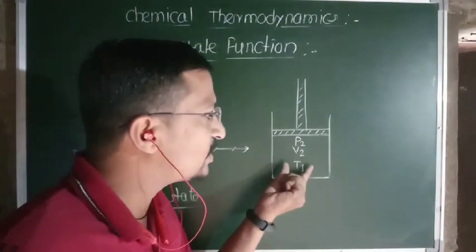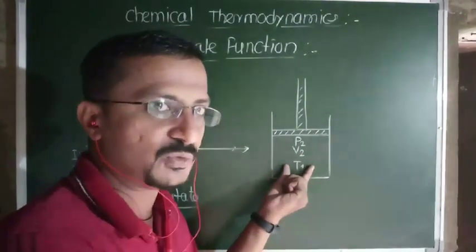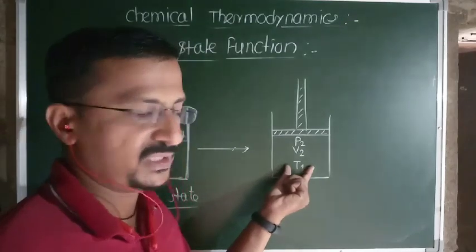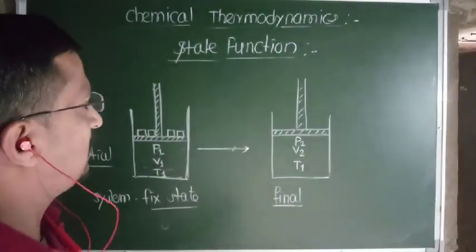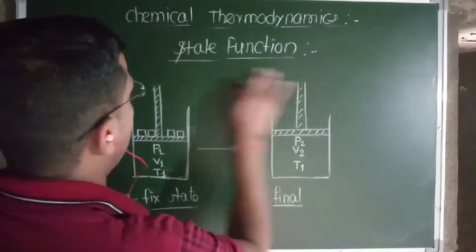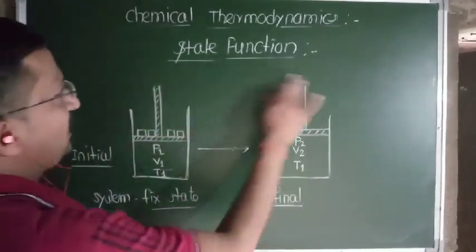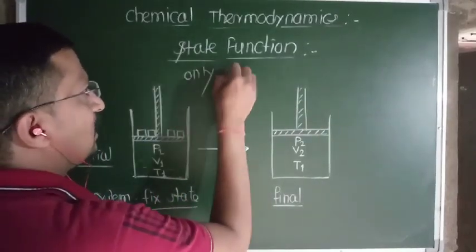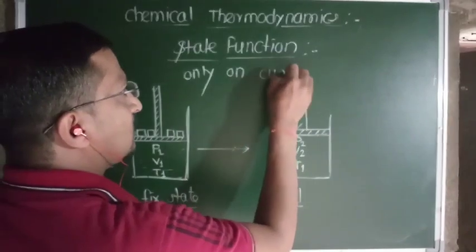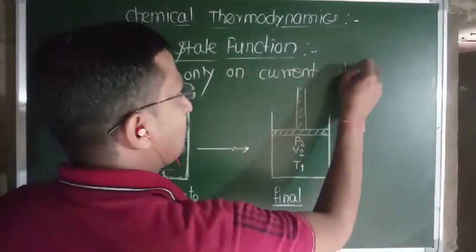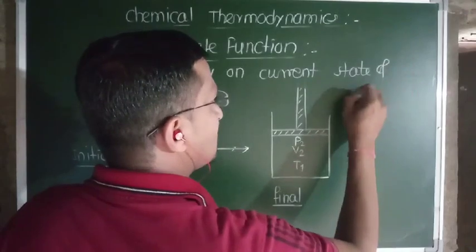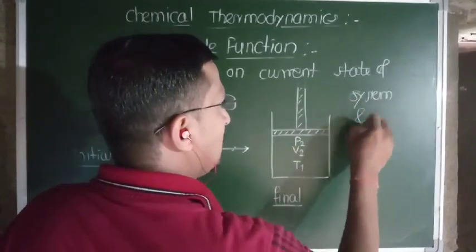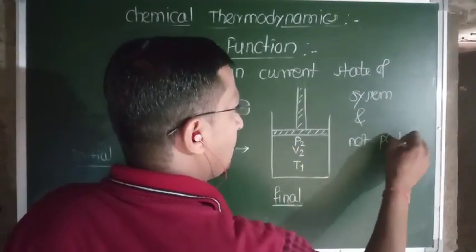So this is the new state functions for that system in the new state. So actually state functions are the properties of the system which depend only on the current state of the system, and not on the path